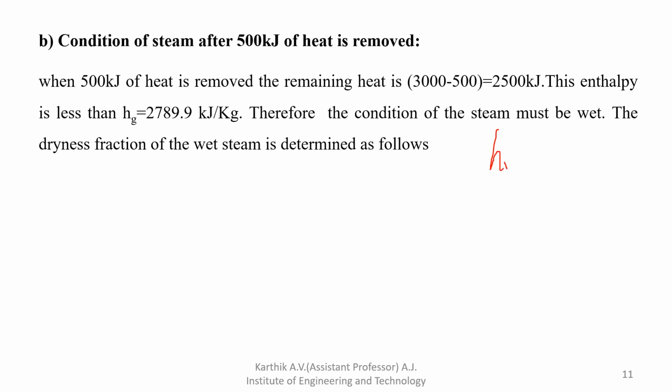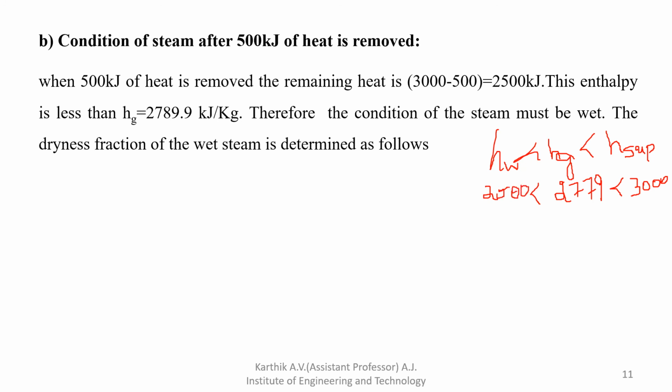So from that relation, HW is less than Hg, and H superheated is more than Hg. Here the Hg value is about 2789, and 3000 is the superheated one. The HW value is 2500.